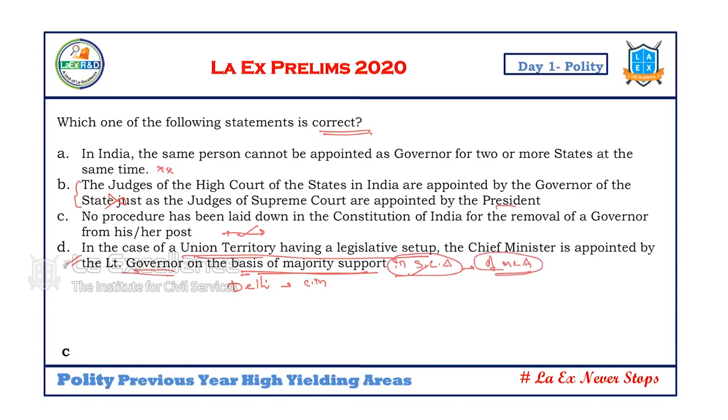I don't know. So that's why I consider this statement as somewhat incomplete. But by and large, both statements are close. But there is some incompletion in this statement. But if you go through this statement, there is a conflict. The governor holds office during the pleasure of the President of India. So what is meant by this pleasure of the President? How this pleasure has to be exercised is not mentioned clearly in the Constitution. That's why it's a grey area.